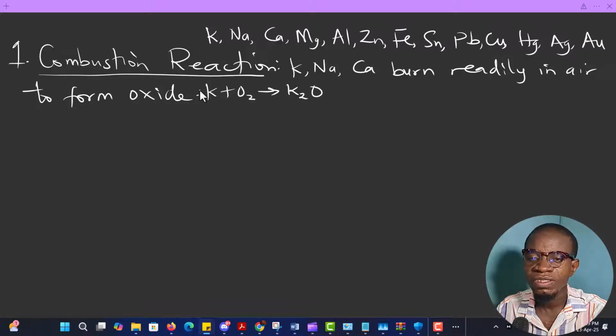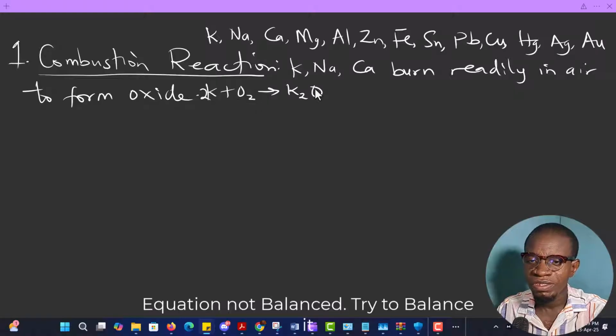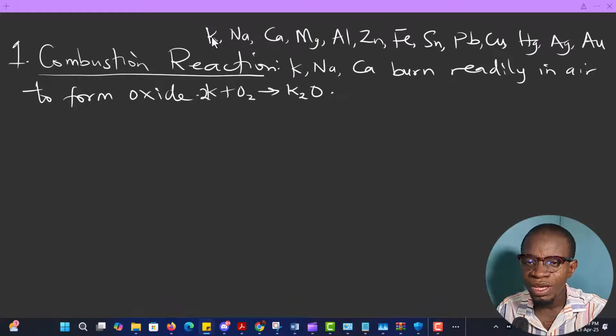That is exactly what we have here for this reaction. Since I just said that potassium, sodium, and calcium burn in air or oxygen to form oxide, this is the oxide that is formed.